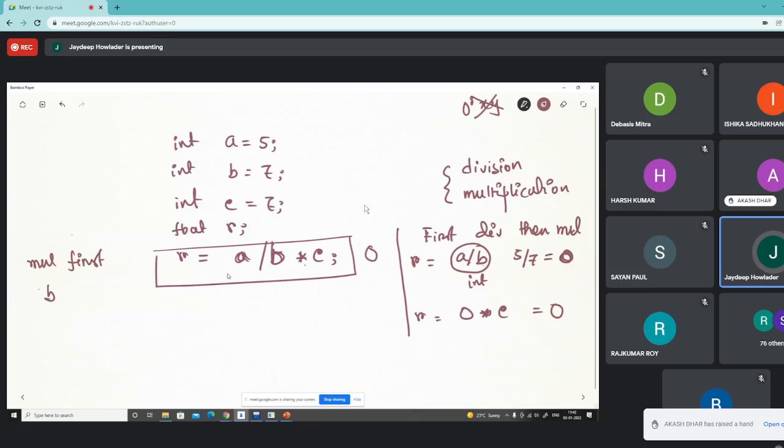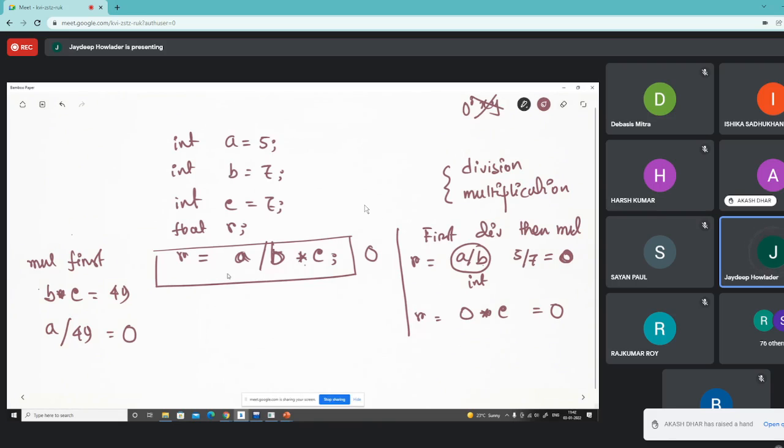It will perform b into c. So it will be 49, and then it divides a by 49, and finally it will get 0 because a is also an integer and 49 is also an integer.